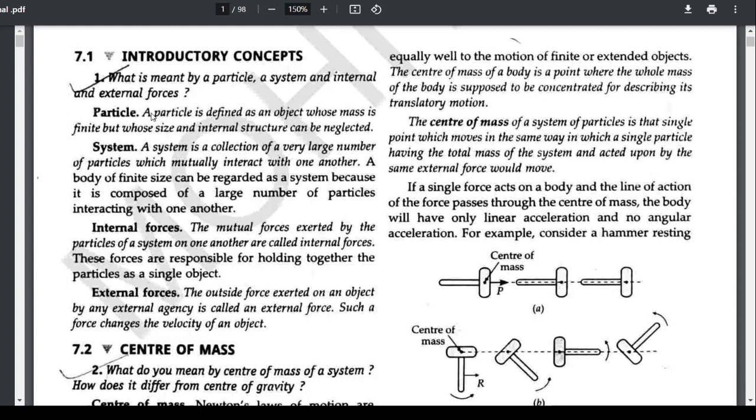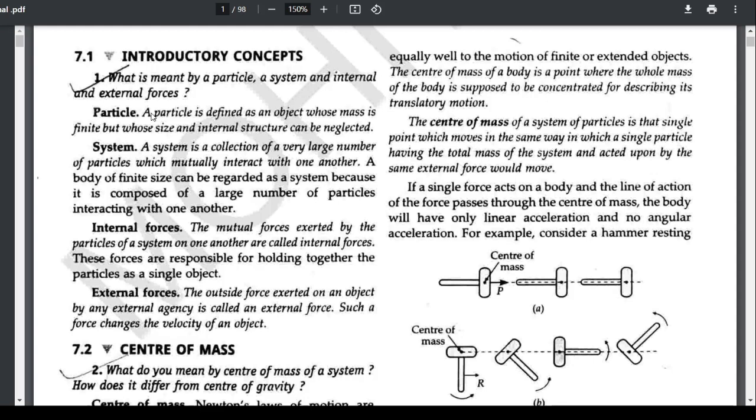A system. A system is a collection of very large number of particles which mutually interact with one another.